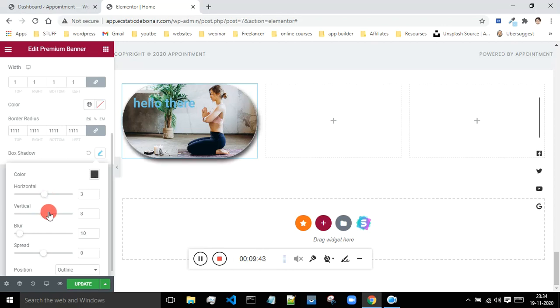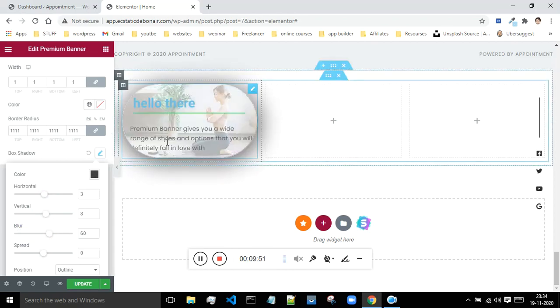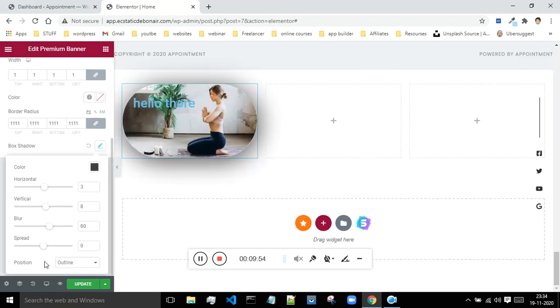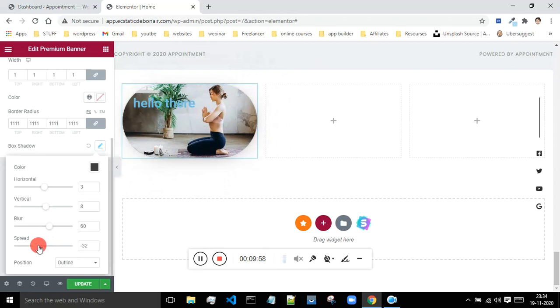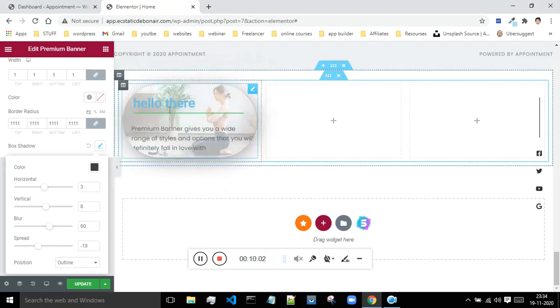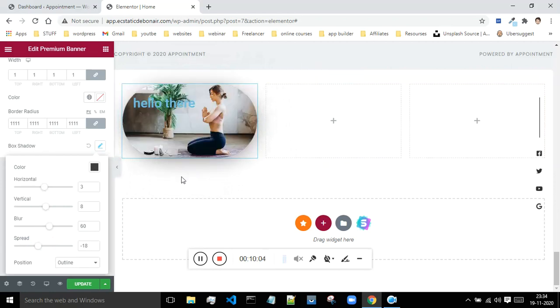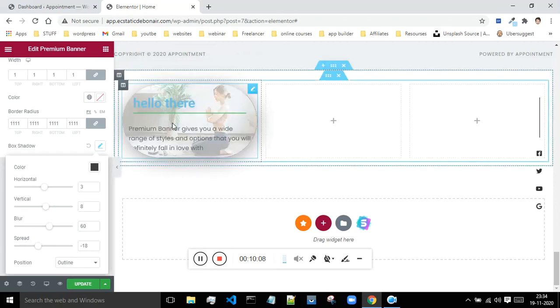Then comes the blur part, how blurry you want your shadow to be. Now this looks something off track. Spread is basically the radius of your border, how far or close you want your border to be from this element. Currently the element for which we are giving the border is this container. So this is how it looks, the content, text, image, everything.